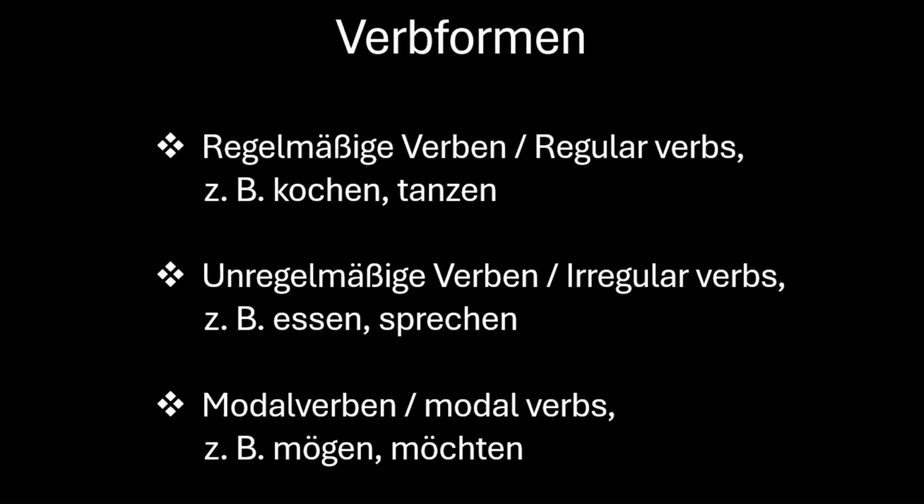Now let us turn our attention towards learning modal verbs, that is, Modalverben, and their forms. In fact, there are 7 modal verbs in German, but right now we are going to focus only on these 2 modal verbs, that is, mögen and möchten. Mögen means to like and möchten means would like. In a way, möchten is a future tense form of mögen. Let's learn the different forms of these verbs.